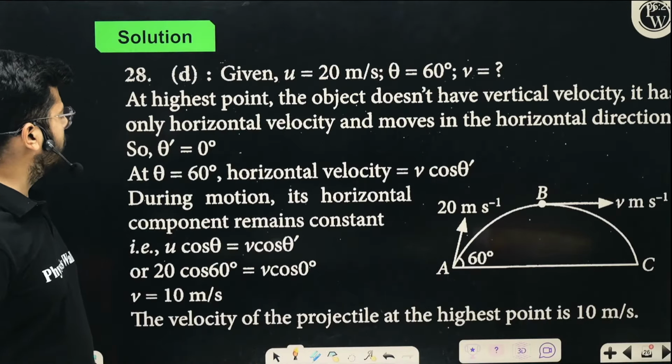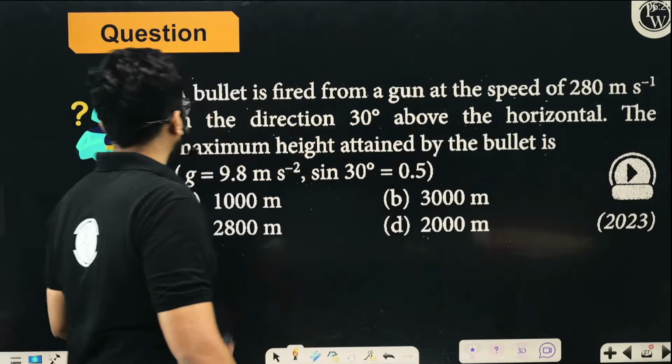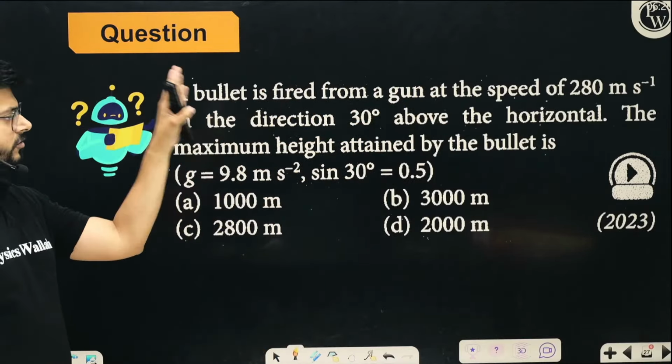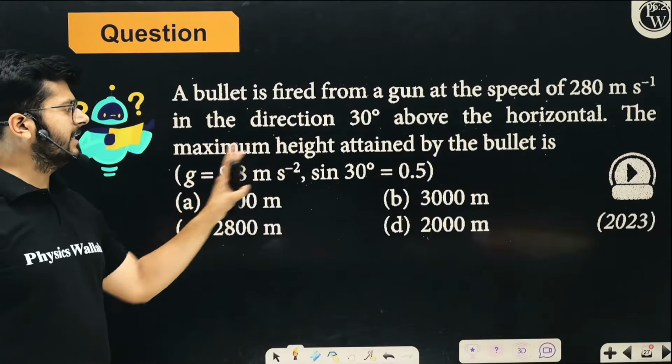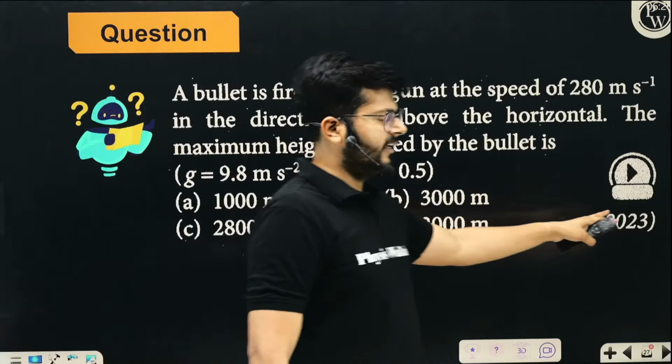All right. So let's move on and talk about the next part. A bullet is fired from a gun at a speed of 280 meter per second in the direction 30 degree above the horizontal. The maximum height attained by the bullet is. Again, it was asked in year 2023.